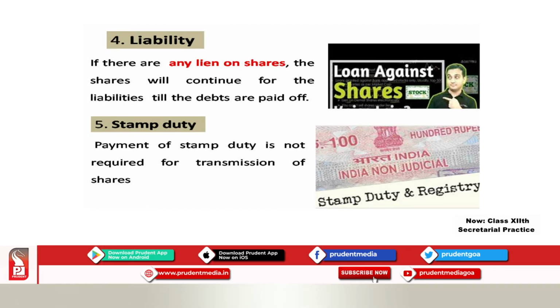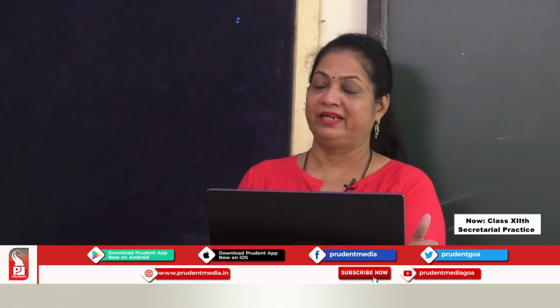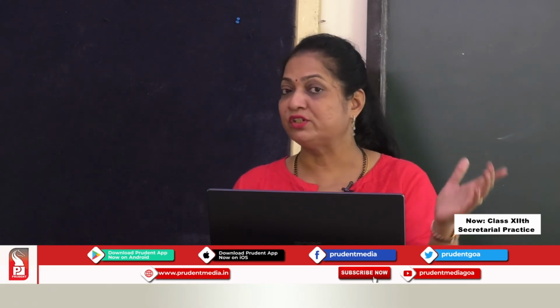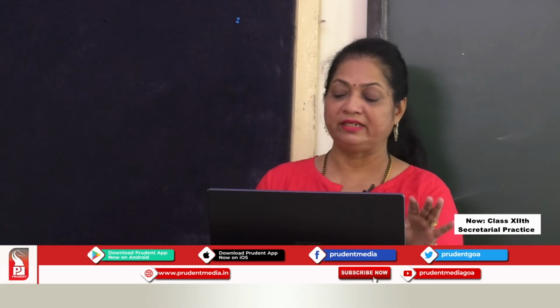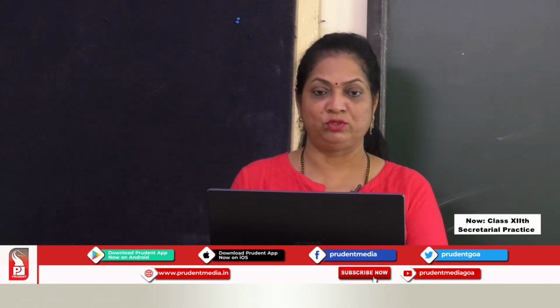Payment of stamp duty is not required for transmission of shares. Now, why is payment of stamp duty not required? Because this is an involuntary transfer of shares. Whereas, in transfer of shares, stamp duty is required because there the transferor of his own will is transferring it or selling it to another person. Whereas, in transmission, it is an involuntary transfer of shares. You understand the meaning I gave you? Okay. So, over here there is no need to pay any stamp duty.